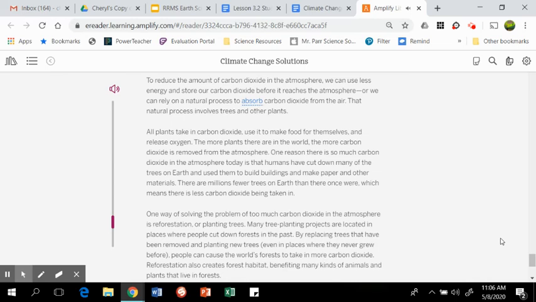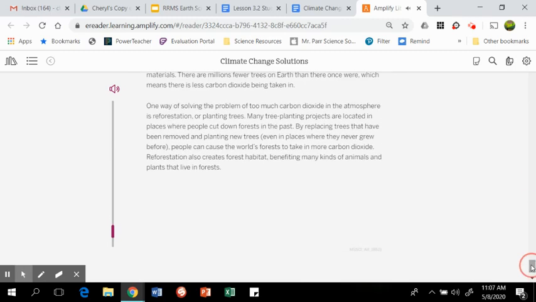One reason there is so much carbon dioxide in the atmosphere today is that humans have cut down many of the trees on Earth and used them to build buildings and make paper and other materials. There are millions fewer trees on Earth than there once were, which means there is less carbon dioxide being taken in. One way of solving the problem of too much carbon dioxide in the atmosphere is reforestation, or planting trees.